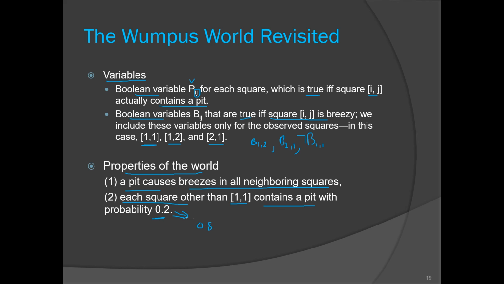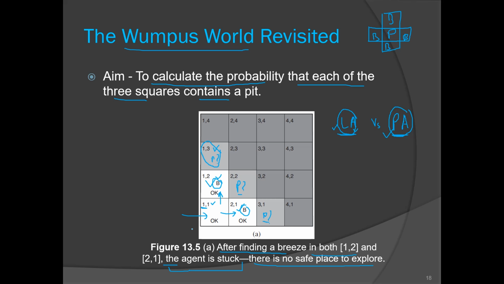I repeat, when you say a particular square contains a pit with 0.2, that also implies that it will not have a pit with 0.8 probability. I think the scenario is clear to you. And what is our aim? We want to calculate the probability that each of the 3 squares contains a pit, and our agent is going to select the particular square which has the least probability.